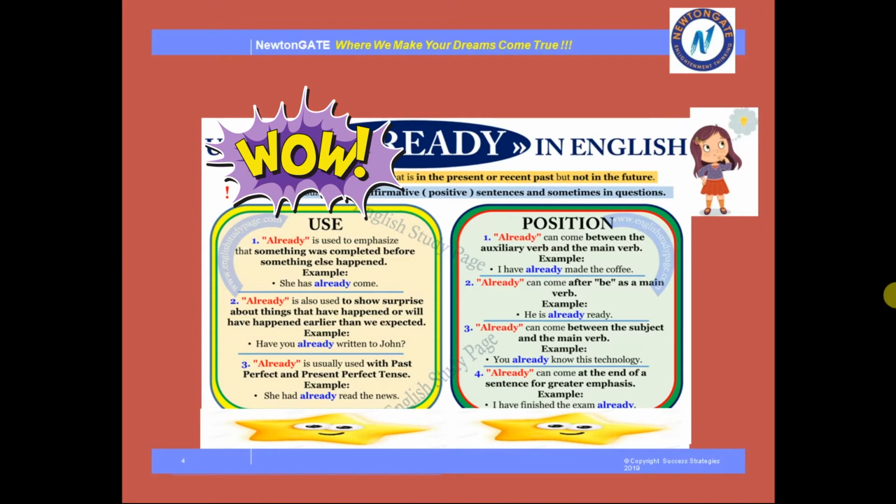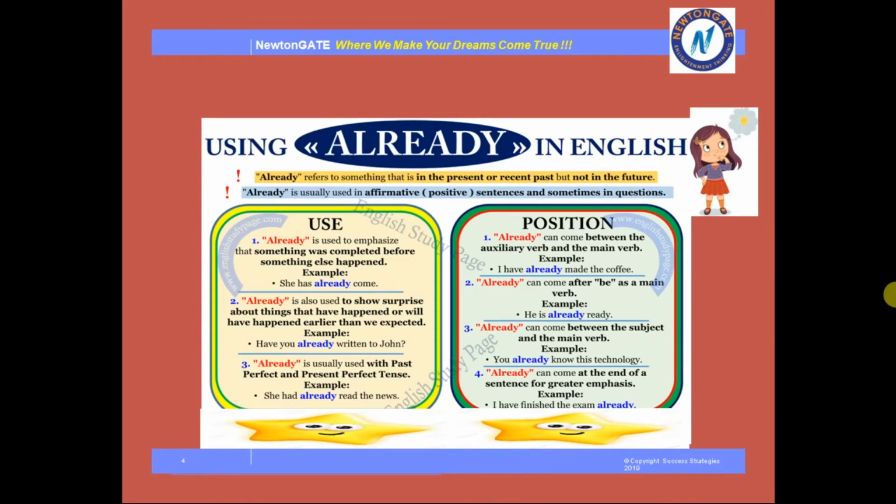Now, see what its use and position are, where we use the verb. Like in the first point it is written, already is used to emphasize that something was completed before something else happened. As an example, she has already come. Now, you used already, and in a sentence, what is it? It is she has already come. Means it is in past tense. The sentence is in past tense.